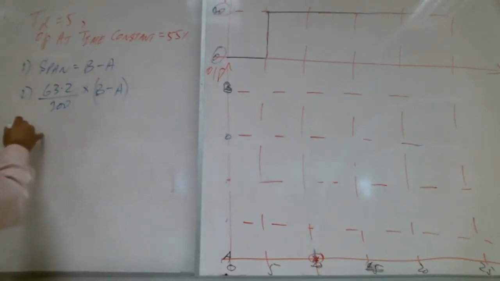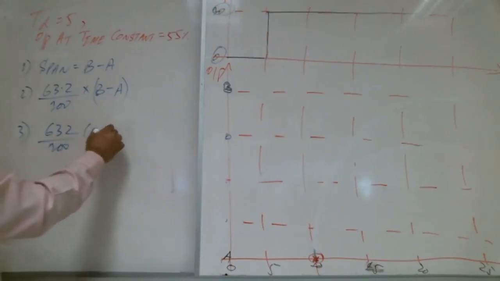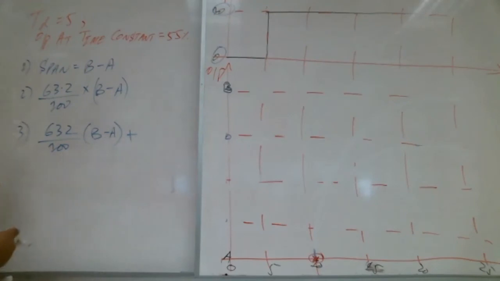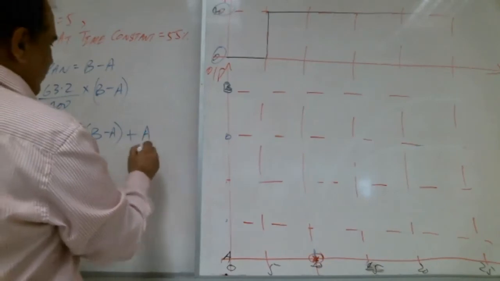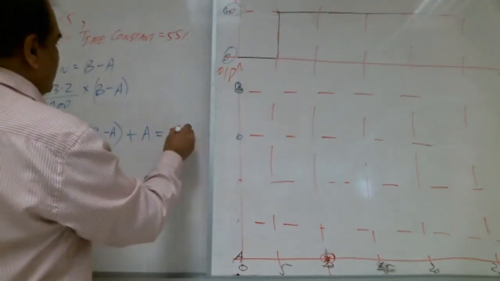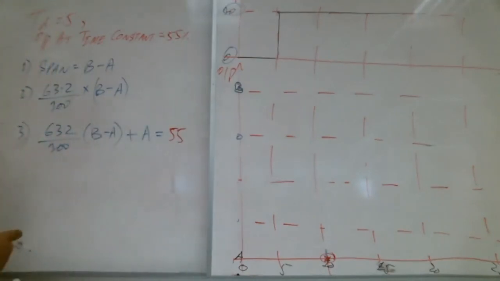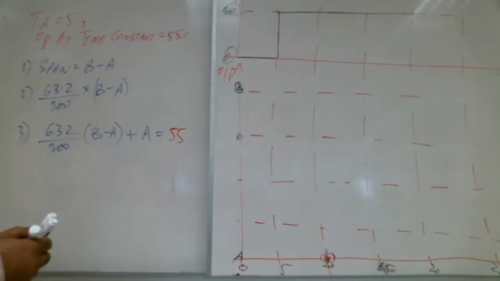What is the third step? 63.2% of B minus A plus initial value. How much initial value, Shabab? A, teacher, A. This whole thing is equal to what? 55, given. This is equal to 55%. Right, Shabab? Yes, with you.